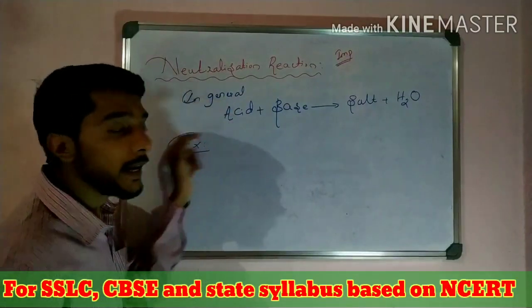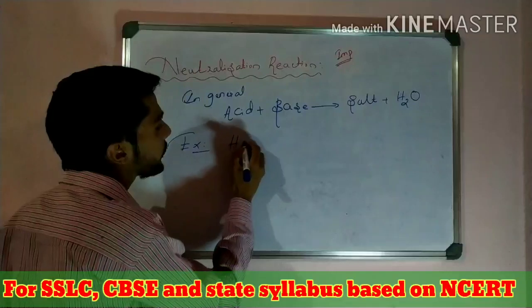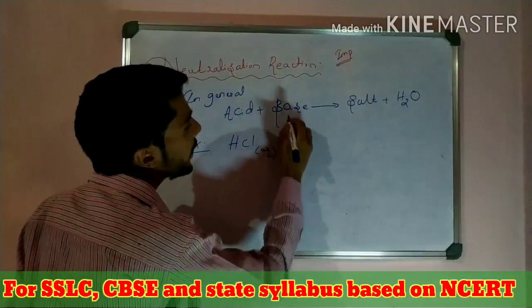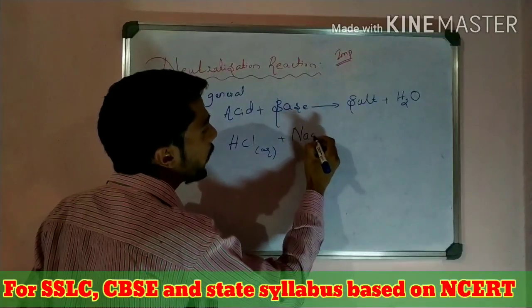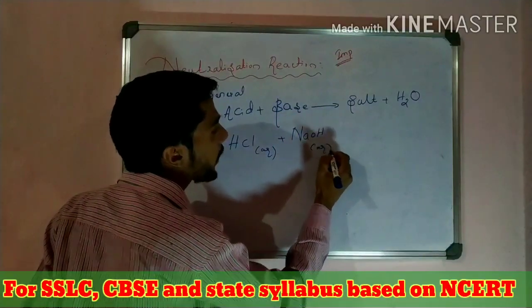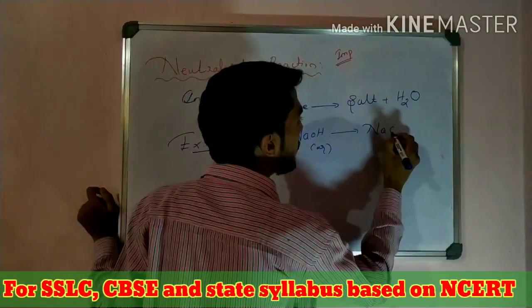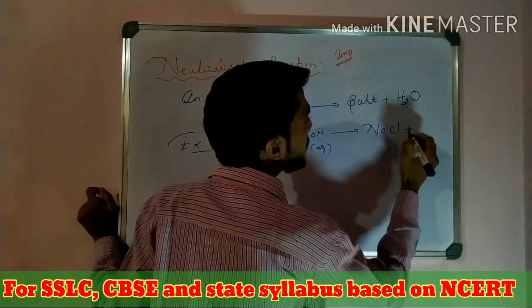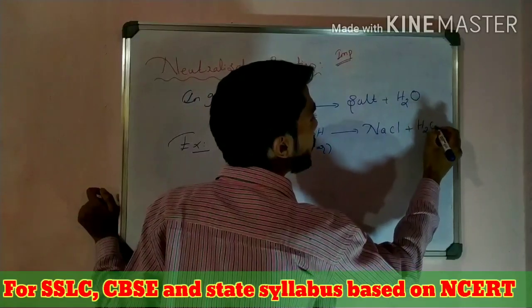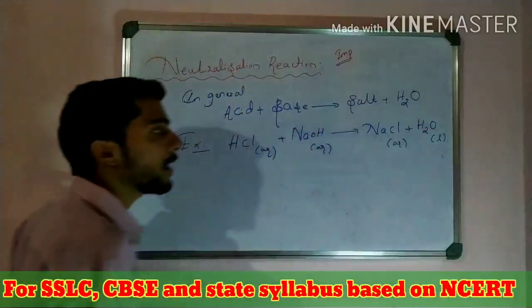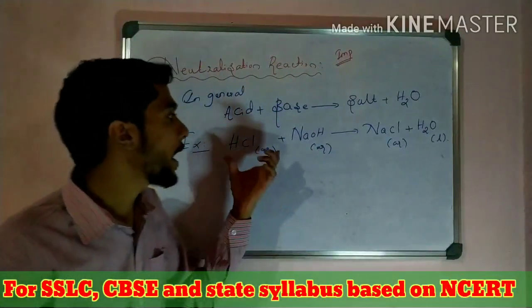For example, I take an acid, that is HCl, in aqueous form, plus I take a base, that is NaOH, which is also in aqueous form. Now the reaction takes place. What happens? First salt is formed, then water. Salt in aqueous form and water in liquid form. So that is the reaction of acid with base.